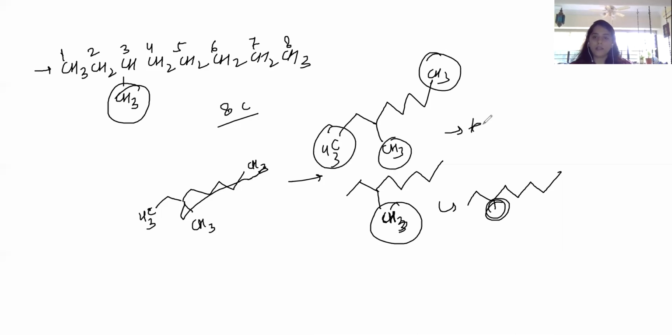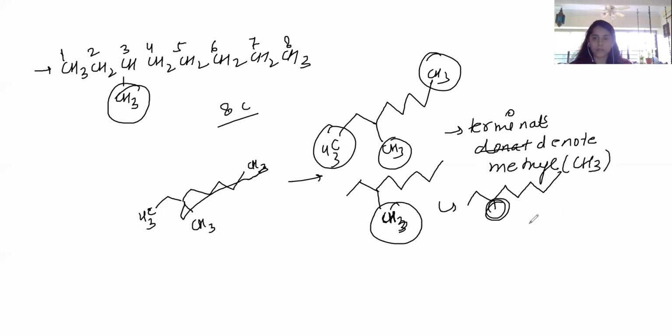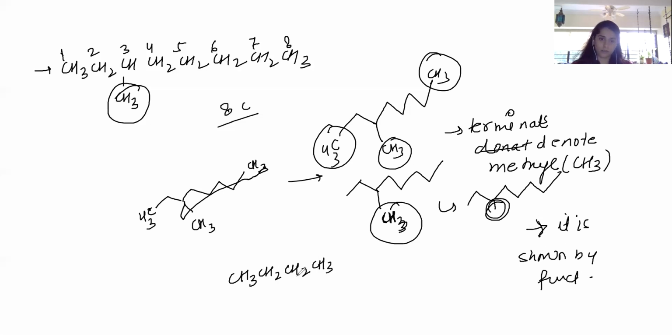Okay, so actually, a few points to discuss: terminals denote methyl group unless it is shown by a functional group. So, for example, CH3, CH2, CH2, CH3, CH, Br.